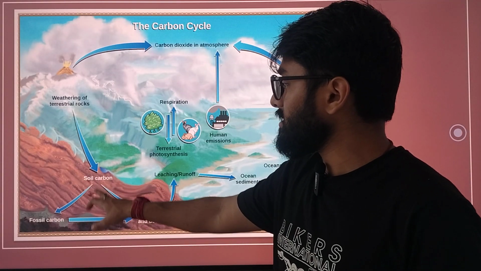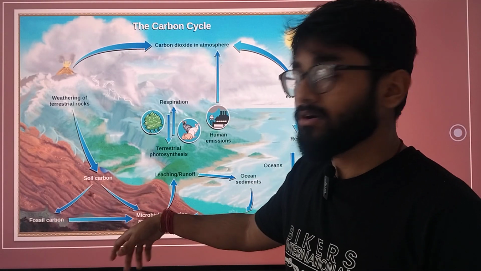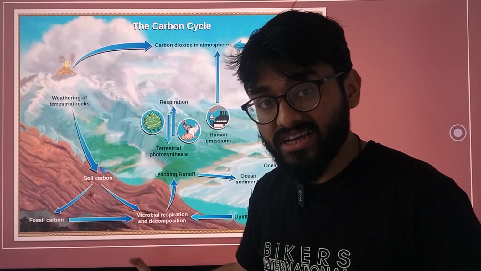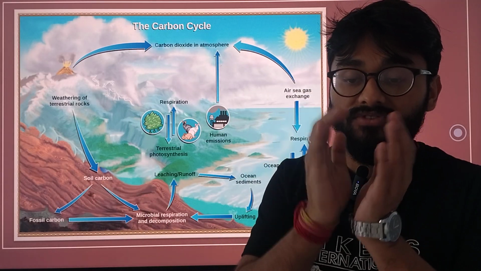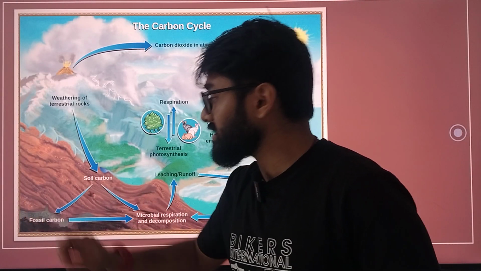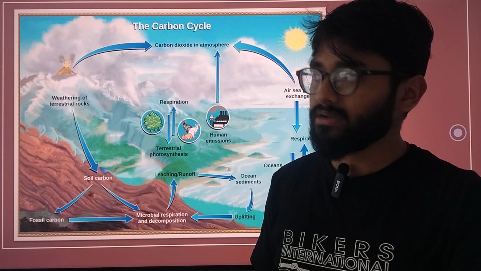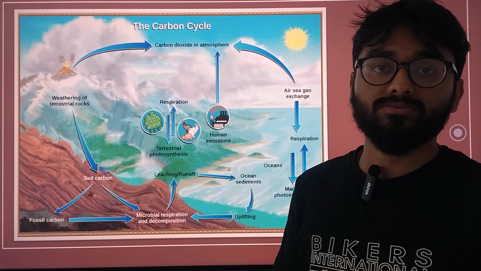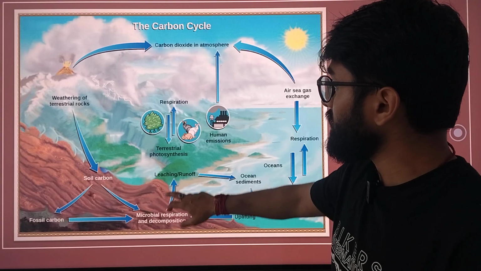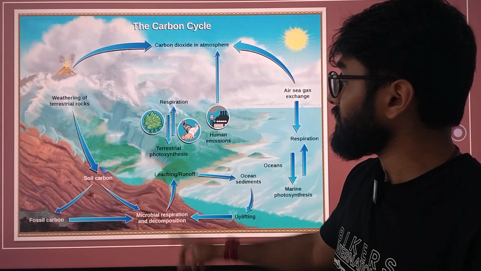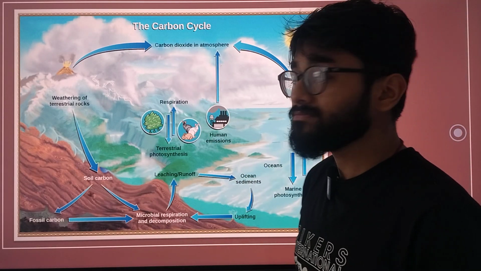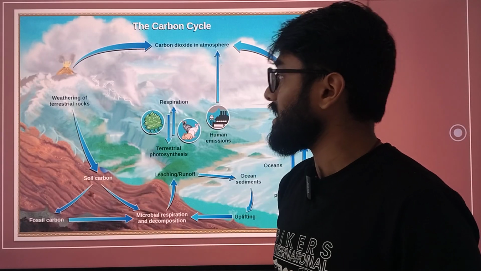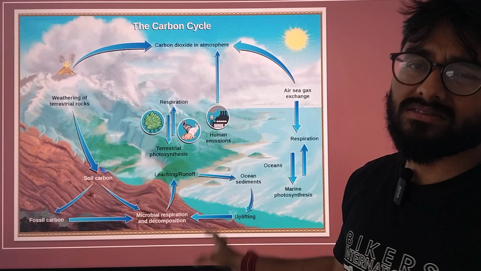Now this soil carbon can be fixed, sequestrated, in two ways. It can be fixed as fossil carbon, which we still burn as fuel, fossil fuels, or it can go through microbial respiration and decomposition to be made into leaching or runoff, which then again goes back to your atmospheric carbon. This is simply the carbon cycle.